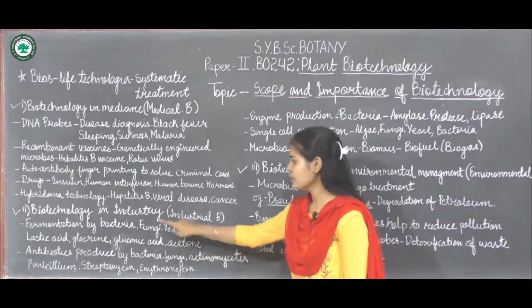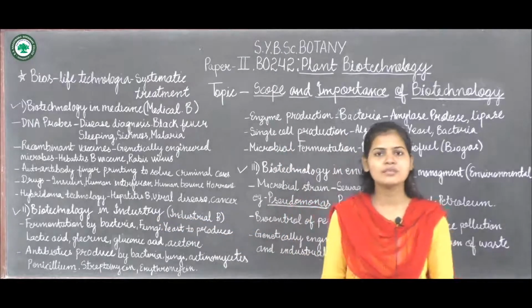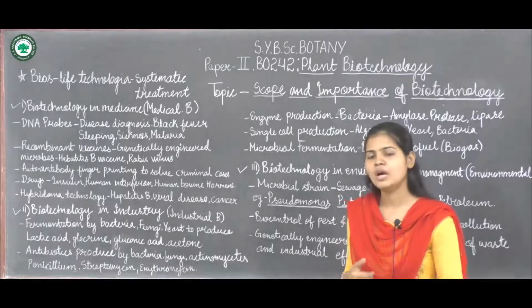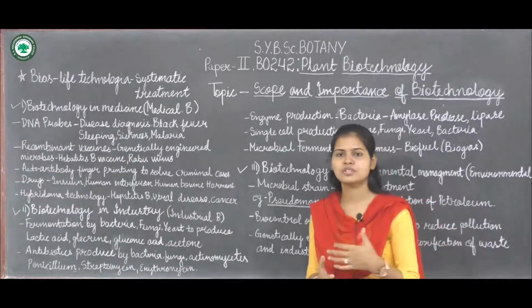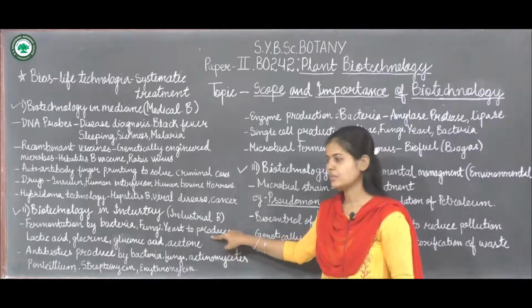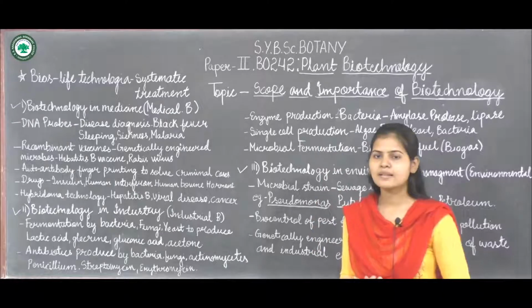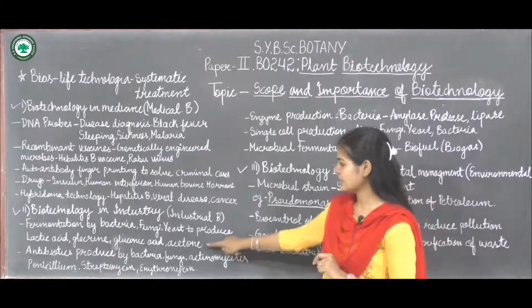Now next is biotechnology in industries, also called industrial biotechnology. How is biotechnology used in industry? First is fermentation by bacteria, fungi and yeast to produce lactic acid, glycerine, gluconic acid and acetone.